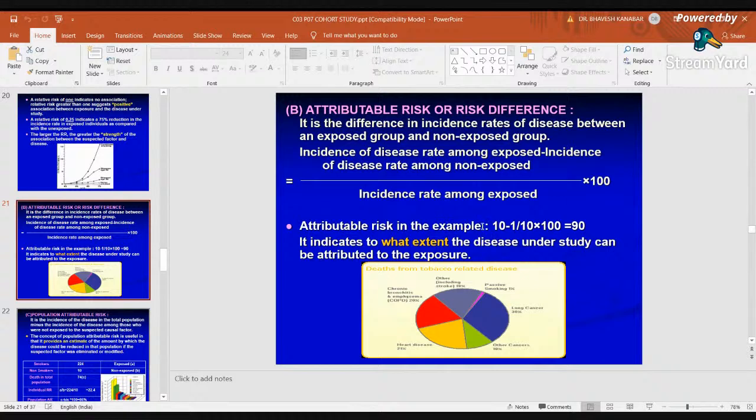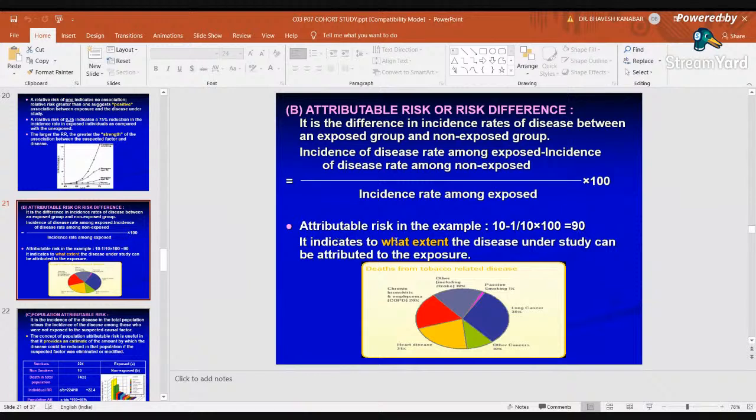As you know, in the previous example, incidence of disease among exposed is 10, incidence of disease among non-exposed is 1, divided by 10. Why 10? It is the incidence of disease among exposed. So 10 minus 1, that is 9, divided by 10 into 100, that is 90.